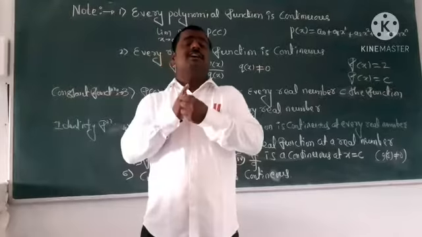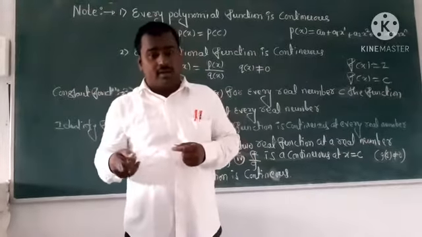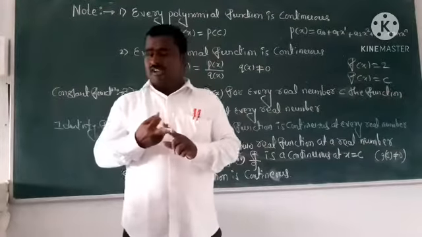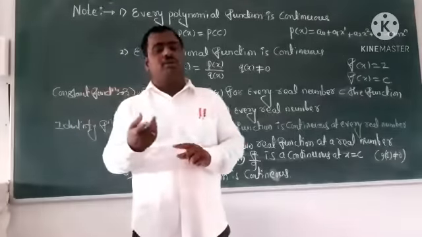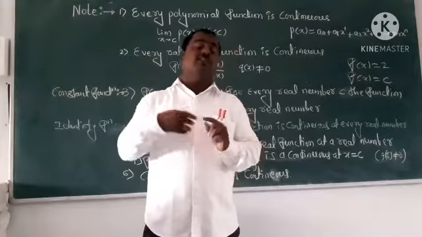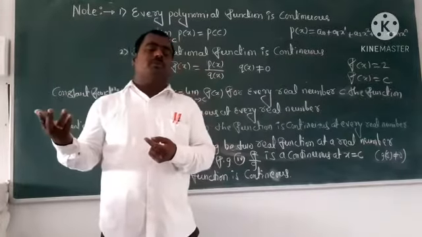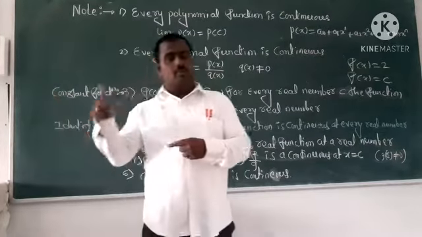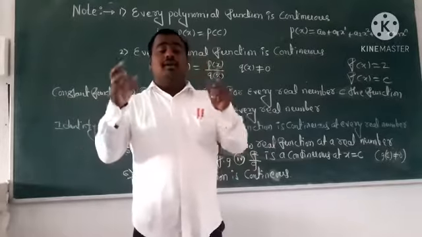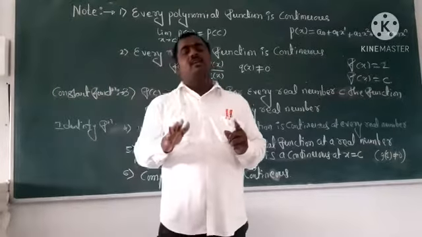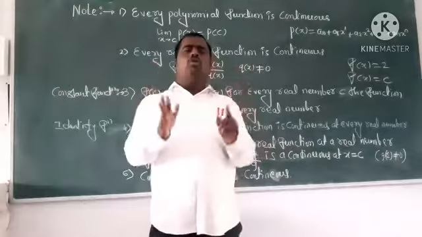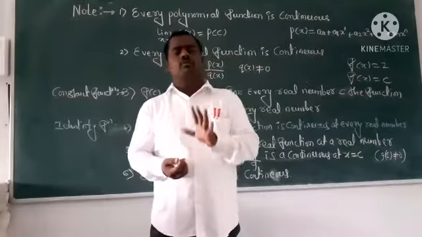Along with that, there are two more points in the trigonometric part. The sine function is continuous at every point in its domain. The cos function is continuous at every point. The tan function is continuous when cos x is not equal to 0, so x is not equal to (2n plus 1) times pi by 2. These types of conditions are there. These are the most important notes we are going to express.